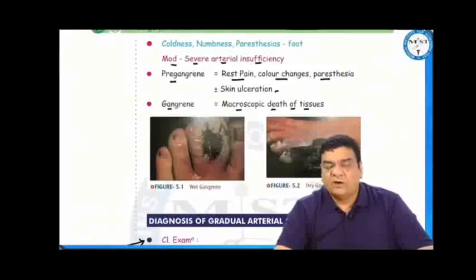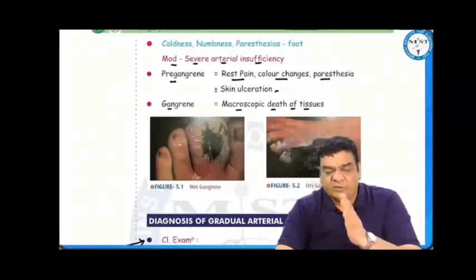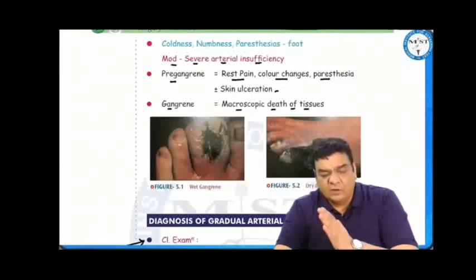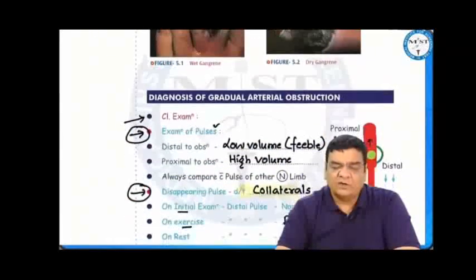So, the different stages of arterial obstruction. The story starts with intermittent claudication, that is calf pain on walking, then gradually rest pain in the foot, coldness, numbness, paresthesia in the foot, then pre-gangrene and gangrene in the foot. So these are the different stages. A patient can come to you in August 2023 with any of these stages.